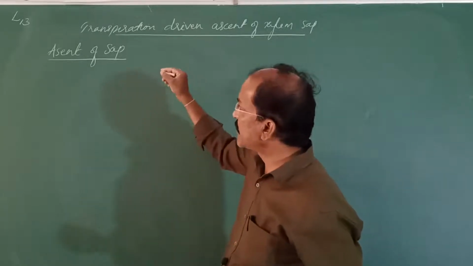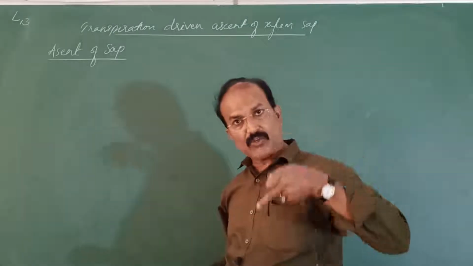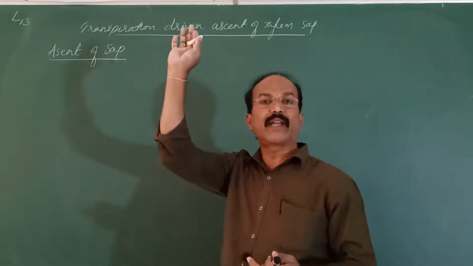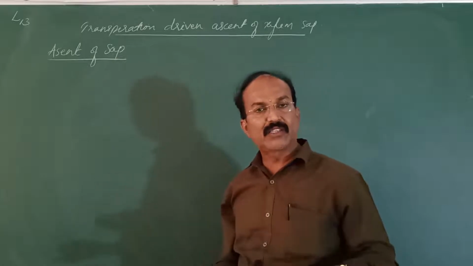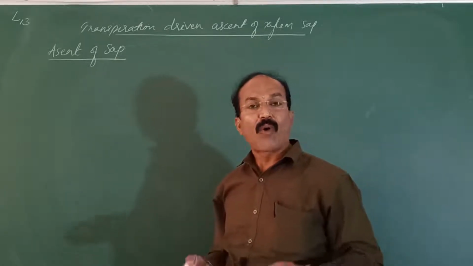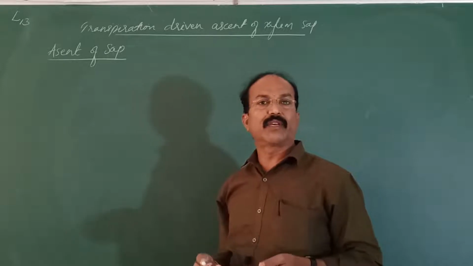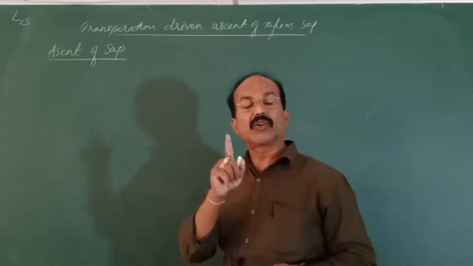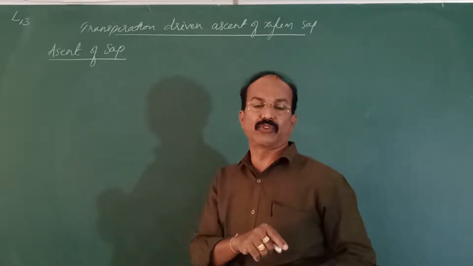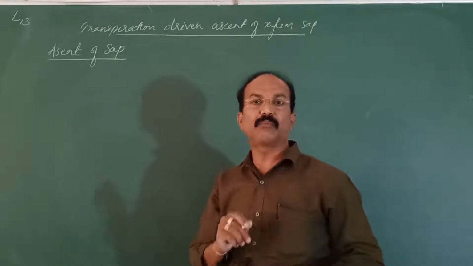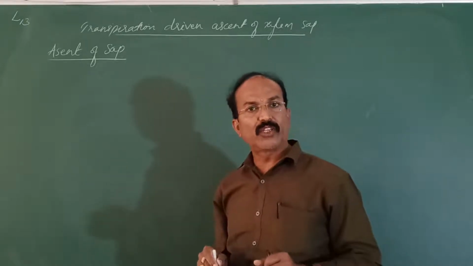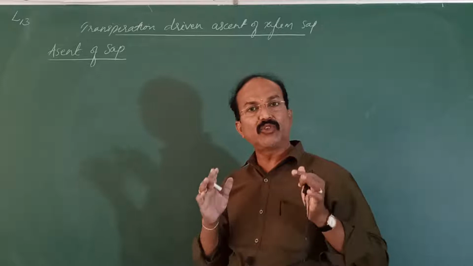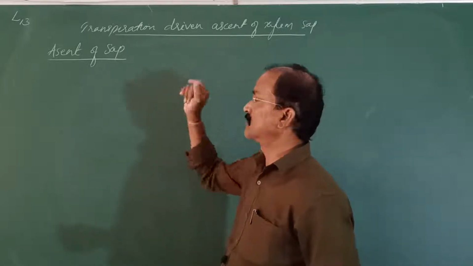So the movement of this xylem sap is in what direction? From upside to down? No, it is from down to up. Why does this upward movement occur? What makes the sap move in the xylem? It is due to transpiration. Transpiration creates a pulling force, which is called the suction force, due to which the water moves continuously within the xylem. It is sufficient to move the water up to 130 meters.